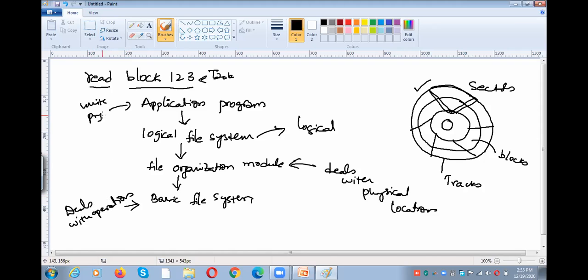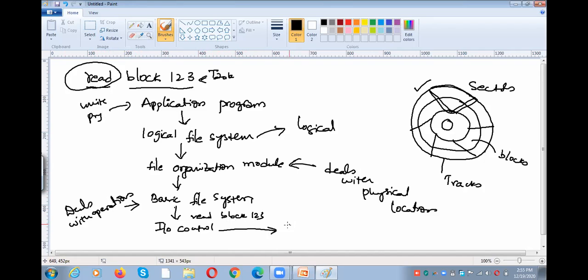What are the operations we want to perform? Read operation on block number 123. That instruction, read block number 123, will be passed to the IO control. Okay. What will the IO control do?